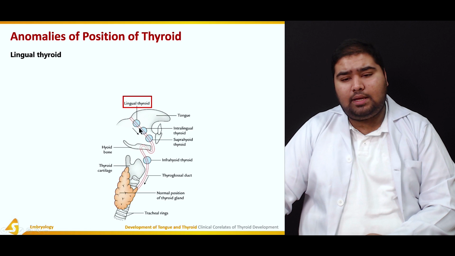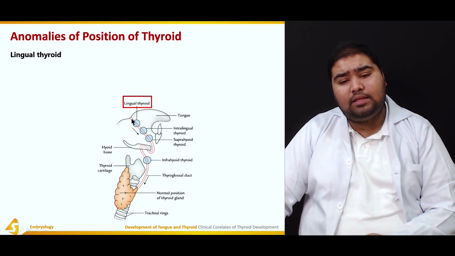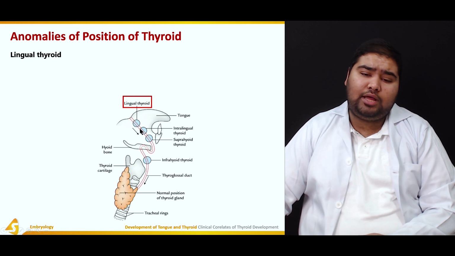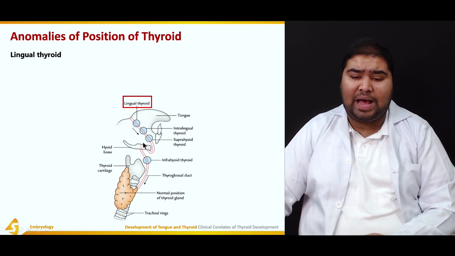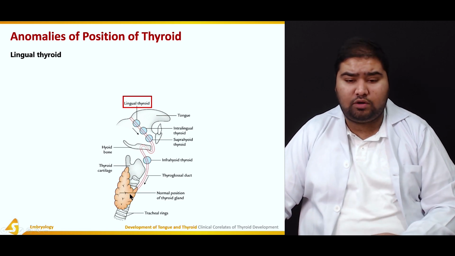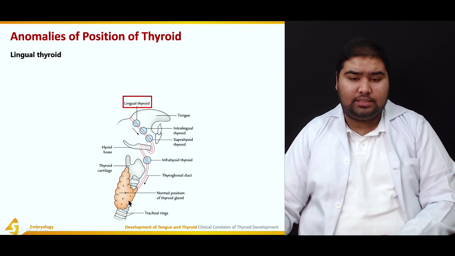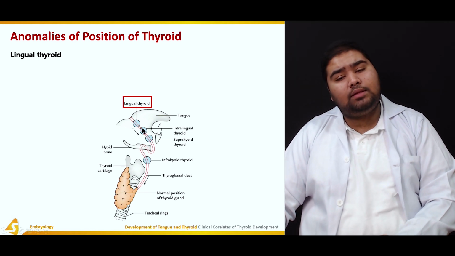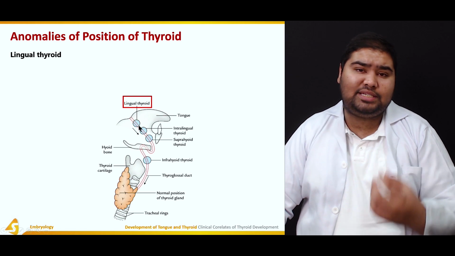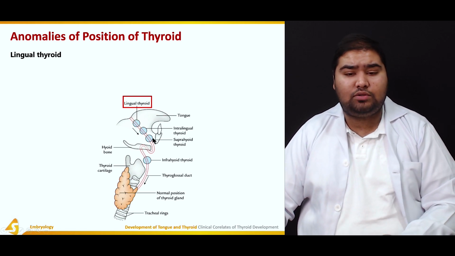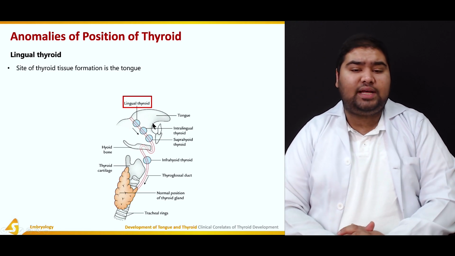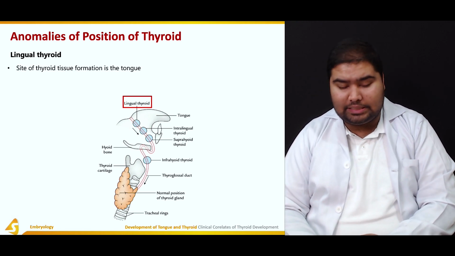So here you can see this is the site, the foramen cecum. This is the site of the development of the thyroglossal duct. This is the path of the thyroglossal duct it takes to the adult normal position of the thyroid gland. However, if this thyroid tissue is retained within the developing tongue, this is known as the lingual thyroid. So the site of thyroid tissue formation is the tongue.